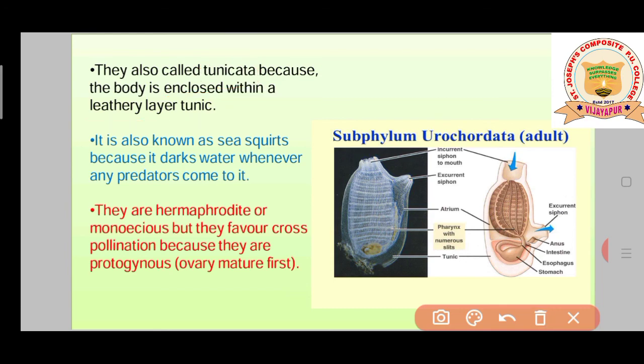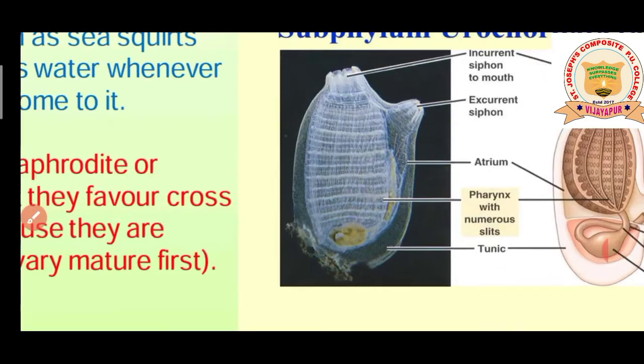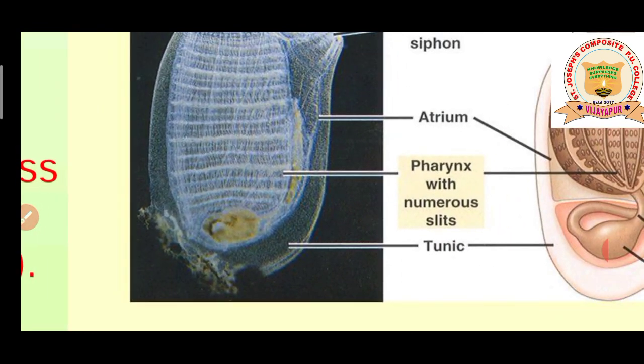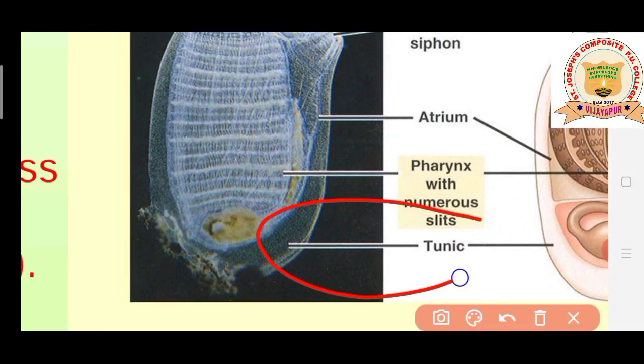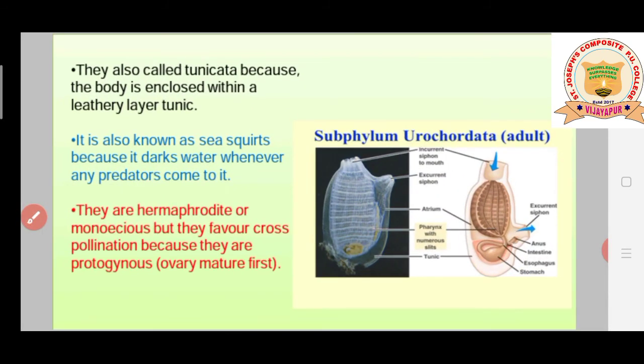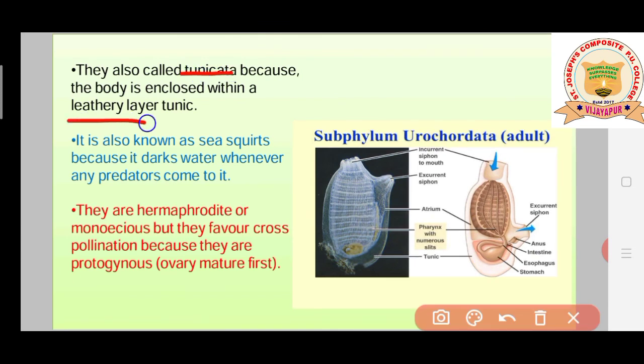Students, you can observe in the diagram here, the tunic layer is there. This is the tunic layer. This is an external surrounding, a layer that covers these urochordata. That layer's name is tunic. Because of this tunic, they are called tunicata. This is a leathery layer which protects the internal structure of these urochordata. Because of the presence of the tunic layer, they are also called tunicata.